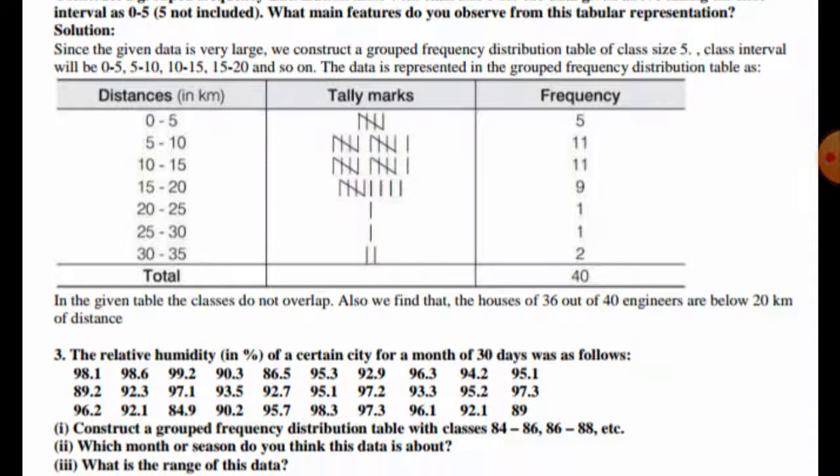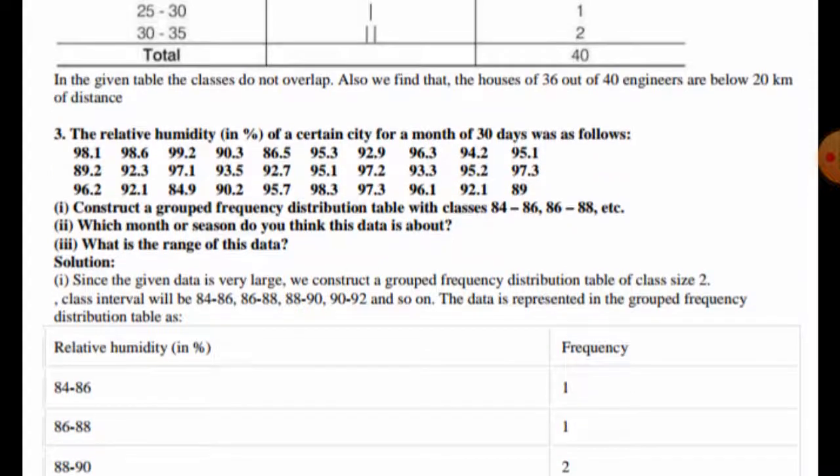In this way, in the given table the classes do not overlap. We also find that the houses of 36 out of 40 engineers are below 20 kilometers of distance. So 36 out of 40 engineers live below 20 kilometers distance. Now after this, see question number 3.